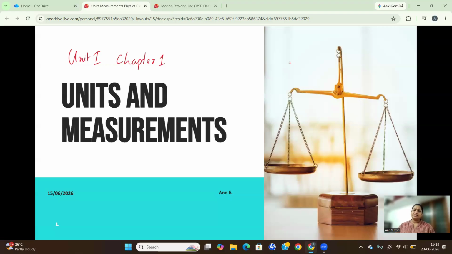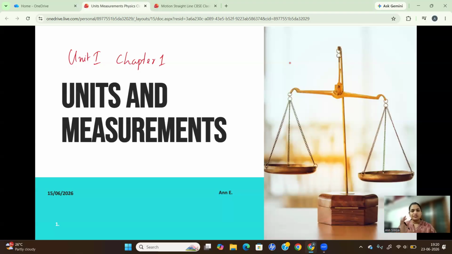And the second thing is, this is one of the basic ideas that you should know while you are studying all the other chapters, or in your class 12, or in your further studies, not only in physics. Everywhere you are going to do some calculations and measurements, practicals, everything. For everything, you need to have the basics of units and measurements.